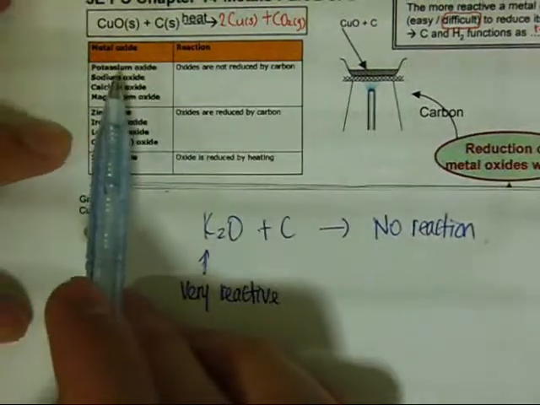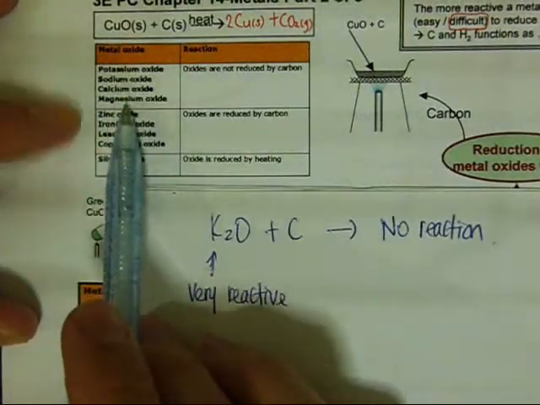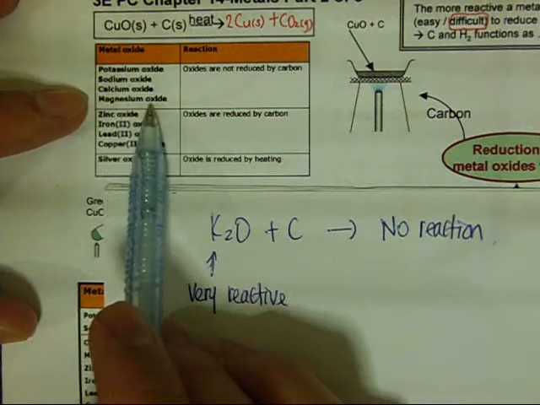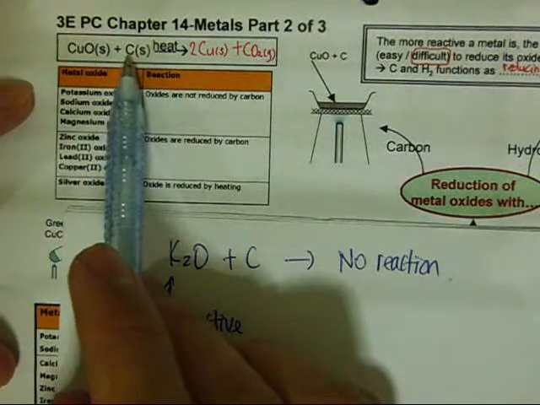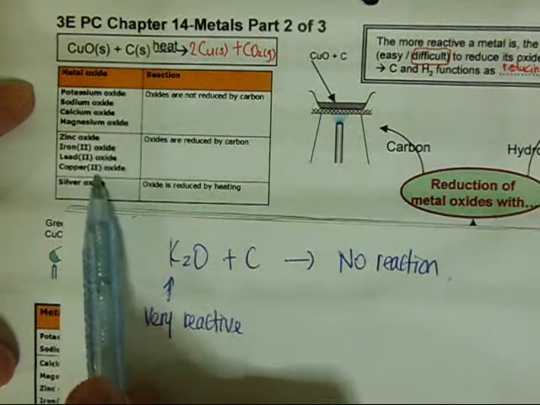So all this metal oxide up to magnesium oxide cannot be reduced using this way, using heating with carbon. Only this can be reduced.